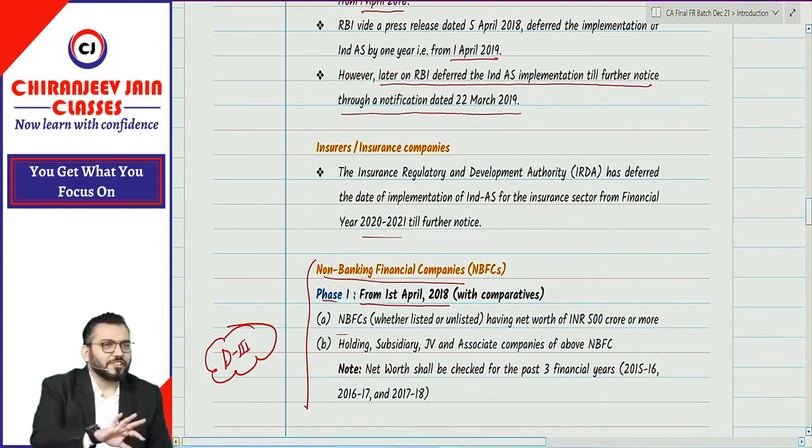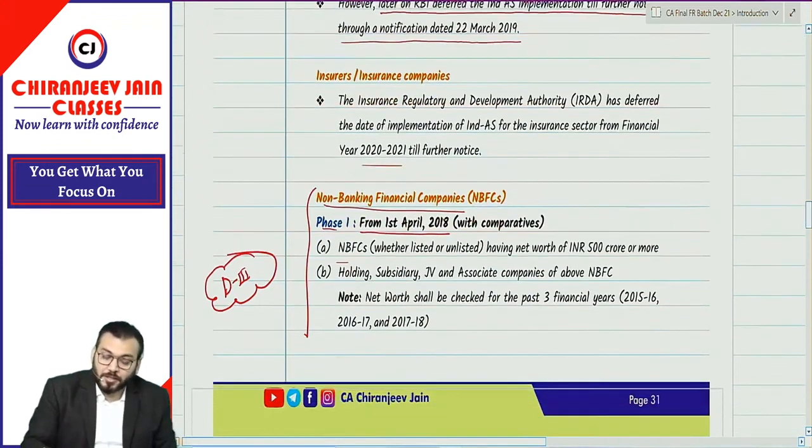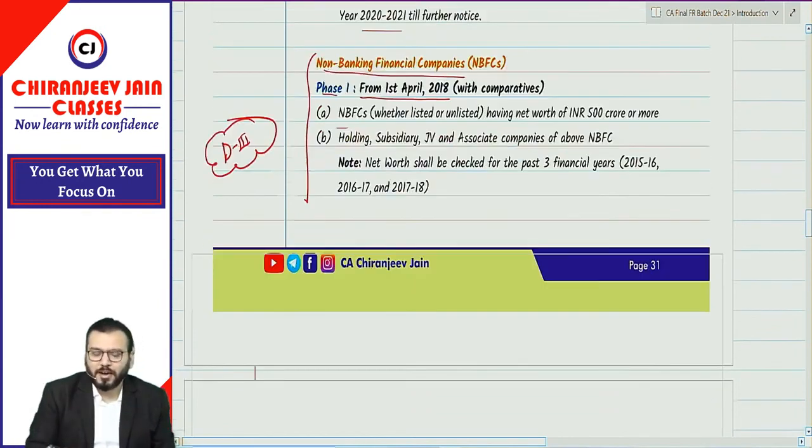But since we have done insurance company, whatever financial statement you have done, that was as per IRDA. For banking companies, whatever financial statement you have prepared, that was as per the Banking Regulation Act. And therefore, if a specific act is applicable, we apply that act. If the act is silent, then we apply the accounting standard. Correct? Then for non-banking financial companies, phase 1 from 1st April 2018, phase 2 from 1st April 2019. I hope this point also you have understood.